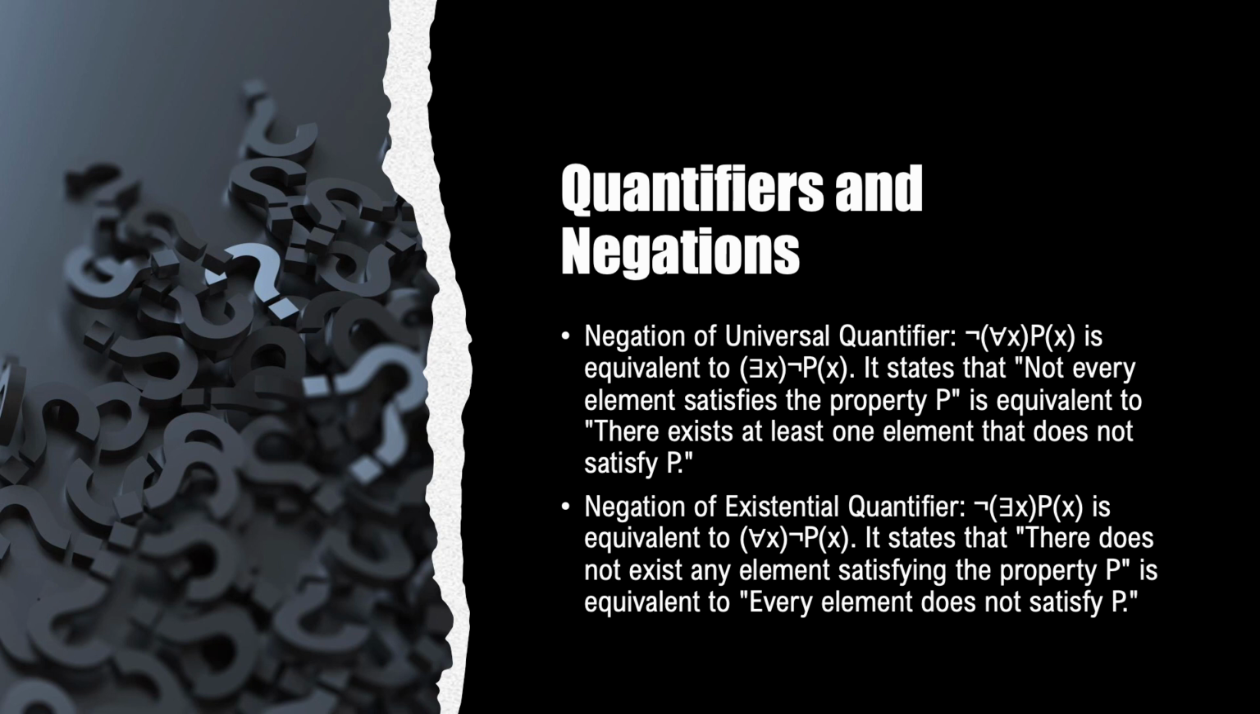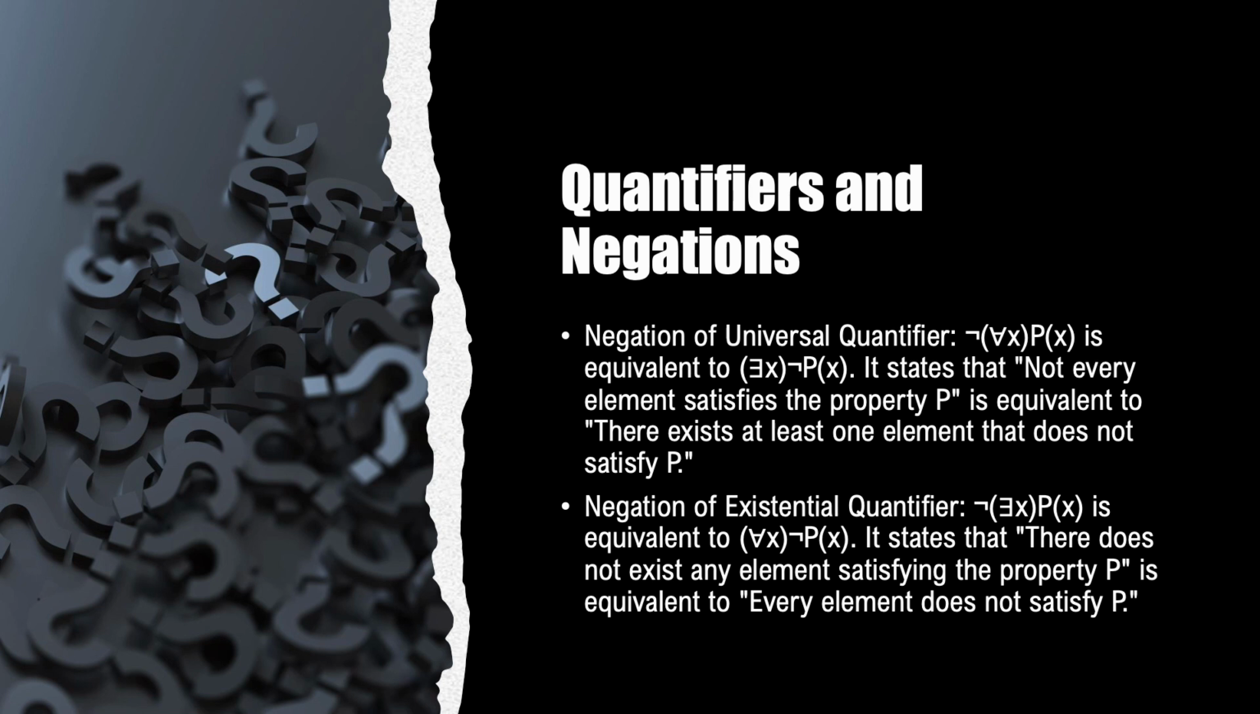The negation of the universal quantifier is expressed as "not every element satisfies the property P." This is equivalent to the statement which states that there exists at least one element that does not satisfy P. In other words, when we negate the universal quantifier, we shift the focus from all elements satisfying the property to the existence of at least one element that fails to satisfy it.